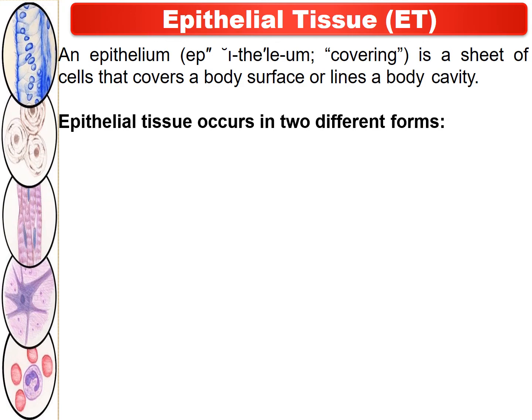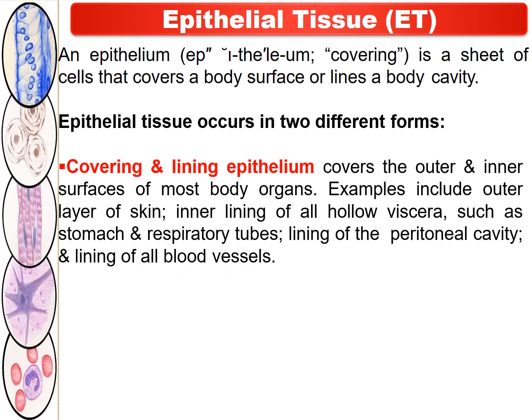The epithelial tissues occur in two different forms. The first one is covering and lining epithelium, that covers the outer and inner surfaces of most body organs. For example, the outer layer of skin, the inner lining of all hollow viscera such as the stomach and respiratory tubes, then the linings of the peritoneal cavity and the linings of the blood vessels.